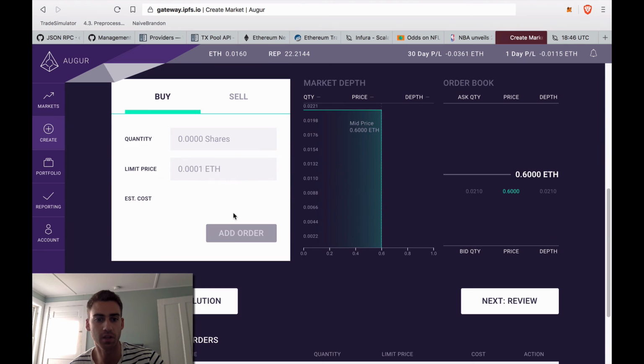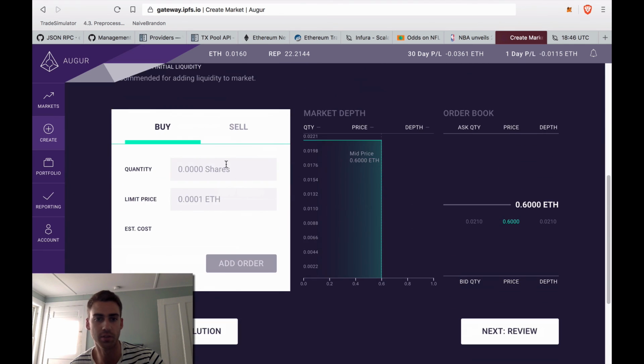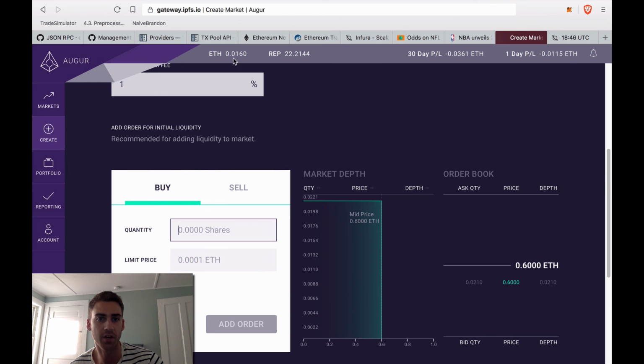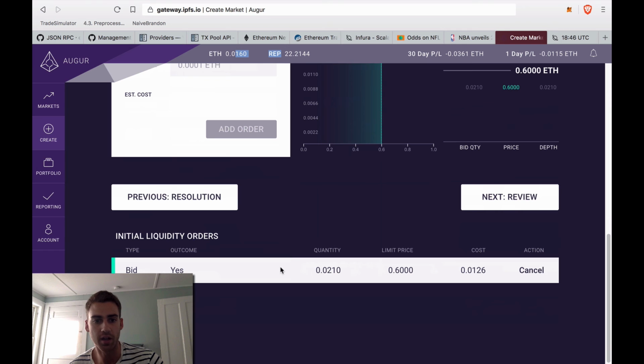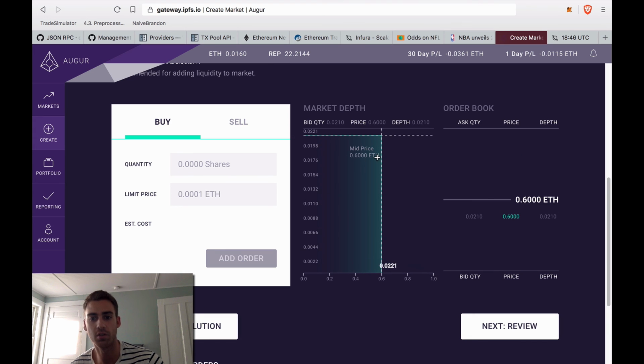Here you can offer some initial liquidity. I have a little bit of ETH right here, and I bid yes, and right here I give it a price of 0.6. What I'm saying is I believe the Celtics have a 60% chance or higher to beat the 76ers in this opening night.